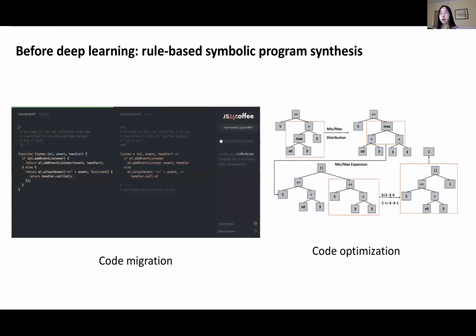On the other hand, rule-based approaches have also been designed for a number of program synthesis applications. For example, some grammar-based tools have been developed to migrate code in a source programming language to another programming language. For code optimization, many compilers have integrated rules to transform a program into another semantically equivalent and optimized program.